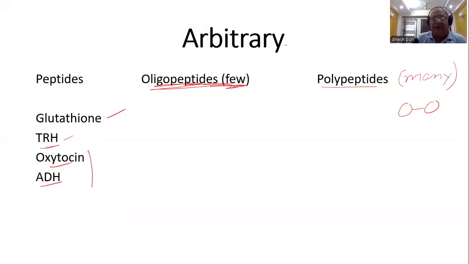Now there is the arbitrariness we were talking about. It is mentioned that about 50 amino acids linked together, from a few up to 50, is an oligopeptide. After that, if it increases, it is a polypeptide, but it is arbitrary. And when do you start calling a polypeptide a protein? When the molecular weight exceeds 10,000.